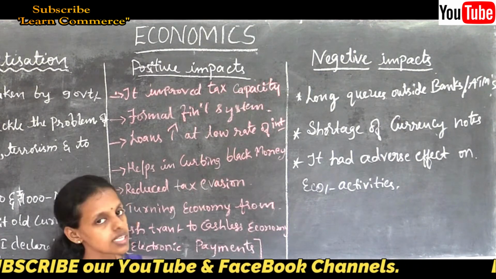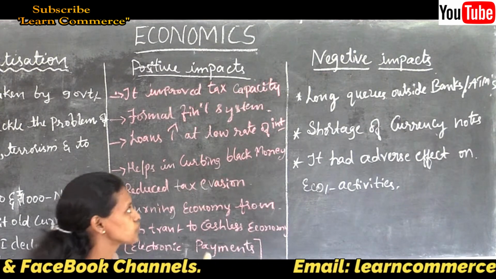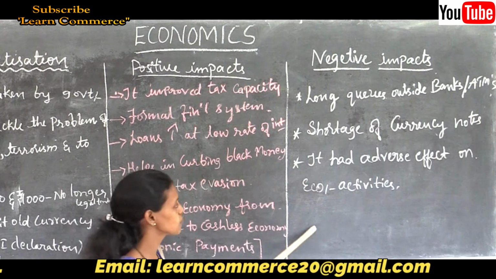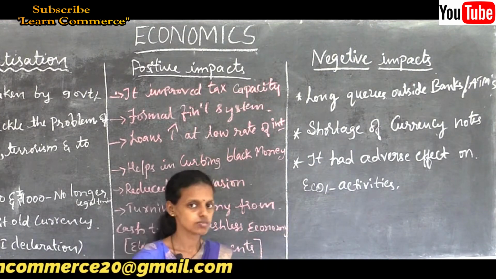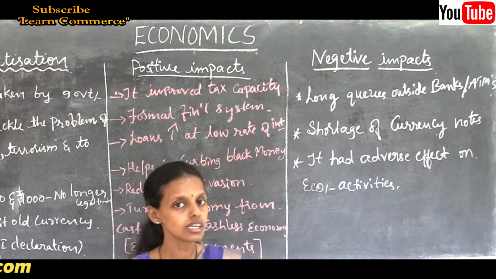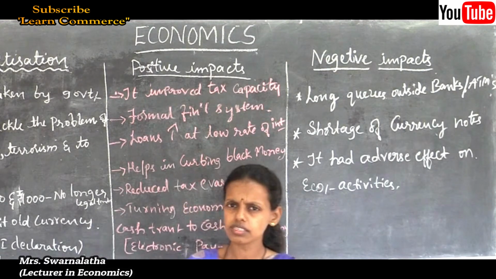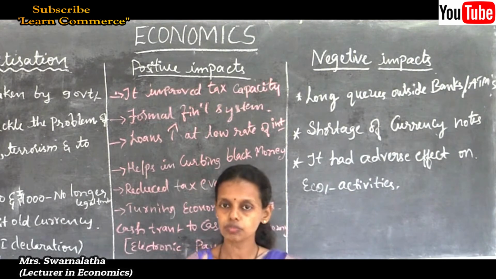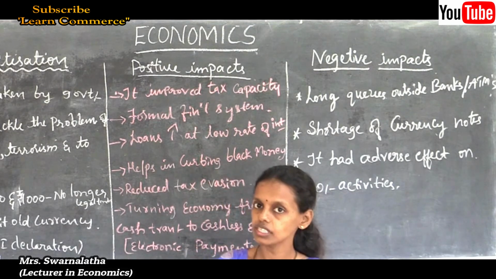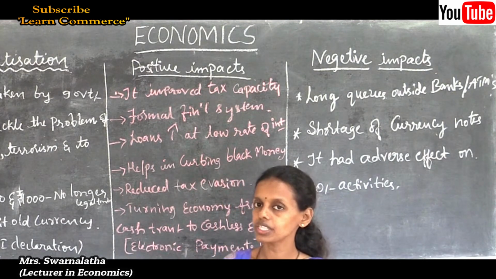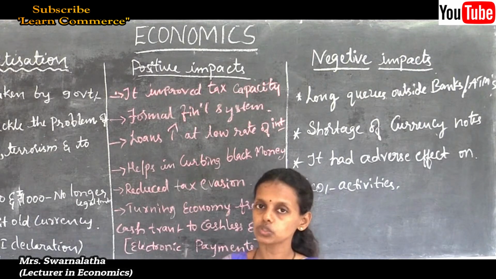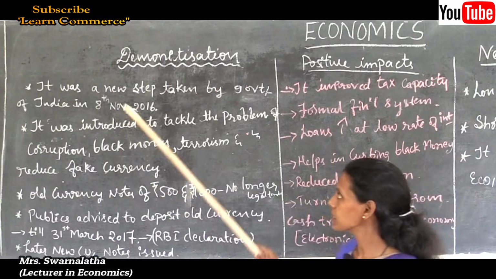During this time, confusion happened among the people, and production, consumption, distribution and exchange, every area was disturbed, but it is correct. The economy is now functioning in a proper, formal manner. So it took the economy into the formal economic system.